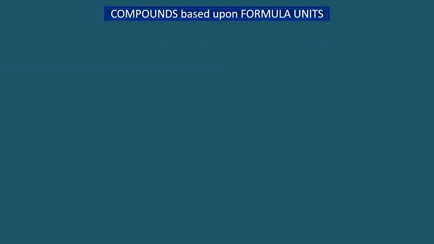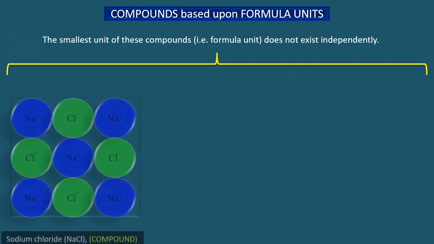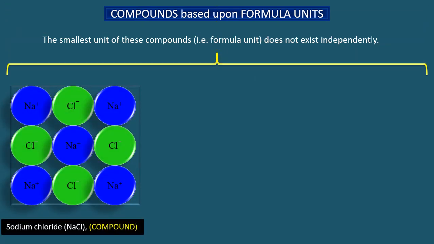Here are some examples of compounds based upon formula units. The smallest unit of these compounds, that is formula unit, does not exist independently. For example, this is sodium chloride with formula unit NaCl. Each formula unit consists of two ions, sodium cation and chloride anion.